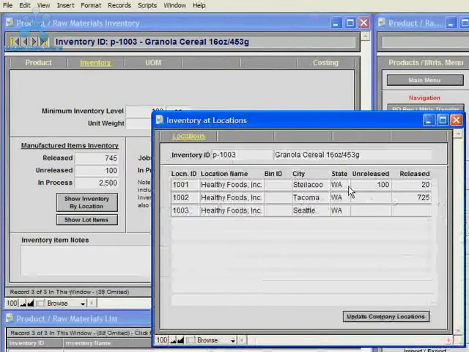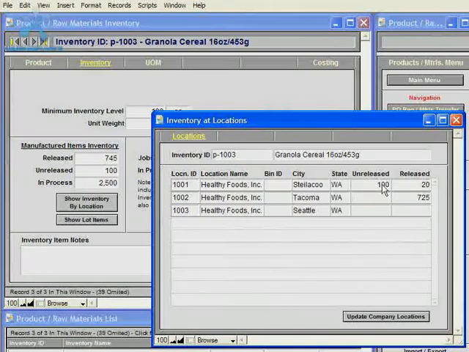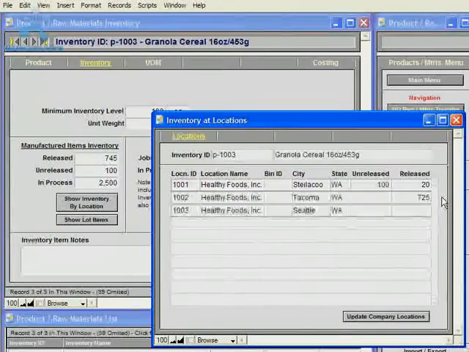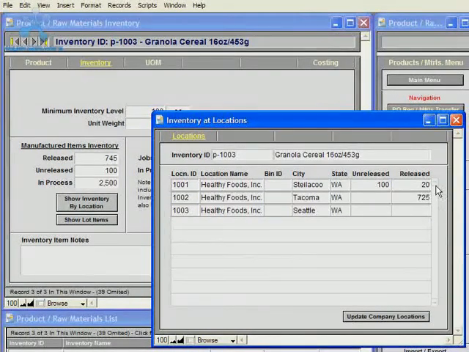And one thing I would mention about inventory, if any of the inventory levels are less than 1, then the text will appear red as a warning with a minus sign that there's negative inventory in stock.